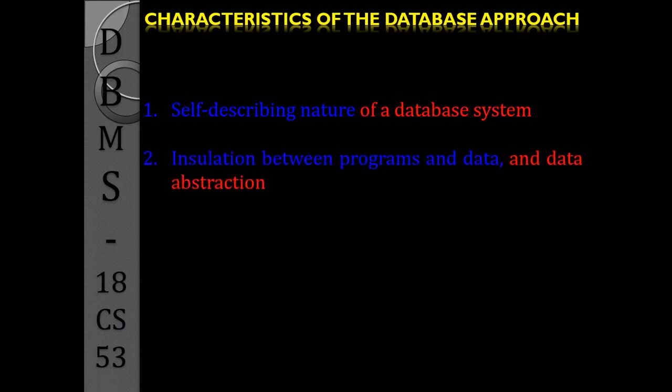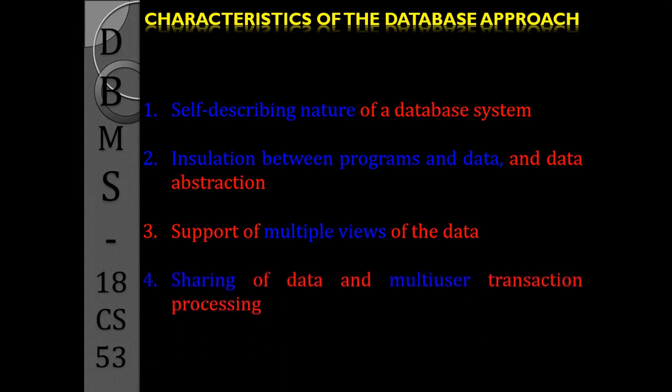The second characteristic is that it provides insulation between programs and data. It also helps in data abstraction. Then the next characteristic is that a database supports multiple views of the data.